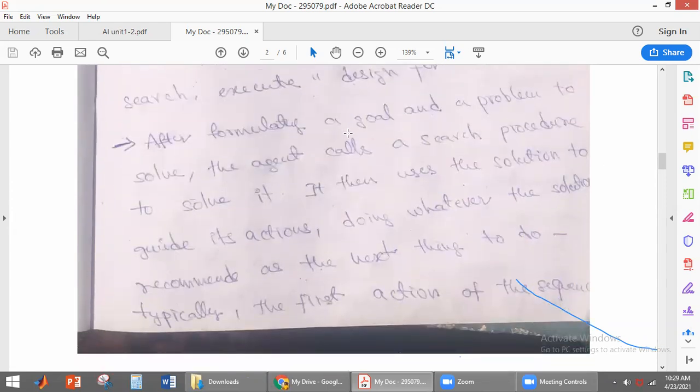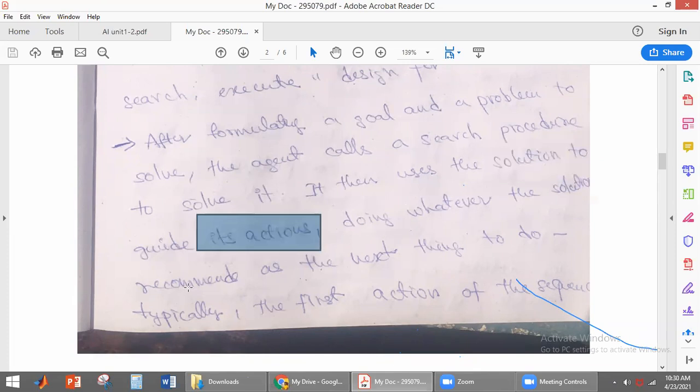So after formulating a goal and a problem to solve, the agent calls the search procedure. After formulating the problem, what is the next step? The agent calls the search procedure to solve it. It then uses the solution, whatever solution we get from the search procedure, to guide its actions.